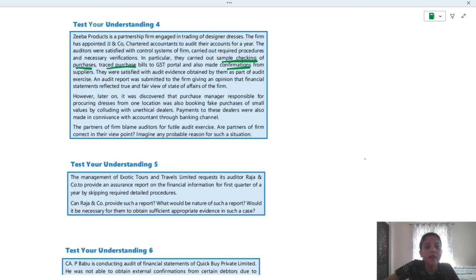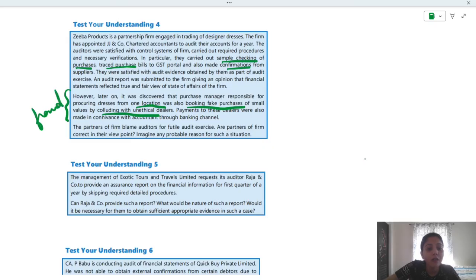Okay. Now, they were satisfied with audit evidence obtained by them as part of audit exercise. So they are satisfied with the evidences. An audit report was submitted to the firm giving an opinion that financial statements reflect a true and fair view of state of affairs of the firm. So it was a clean report, right? Yes. However, later on it was discovered that purchase manager responsible for procuring dresses from one location was also booking fake purchases of small values by colluding with unethical dealers. Payments to these dealers were also made in connivance with accountant through banking channel. So this is a case of fraud, right?